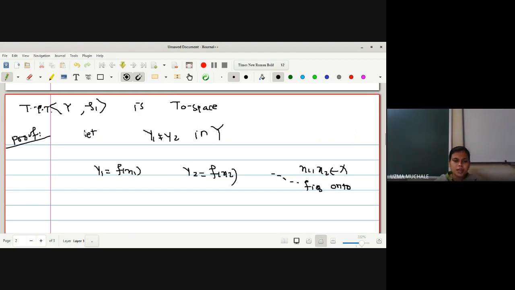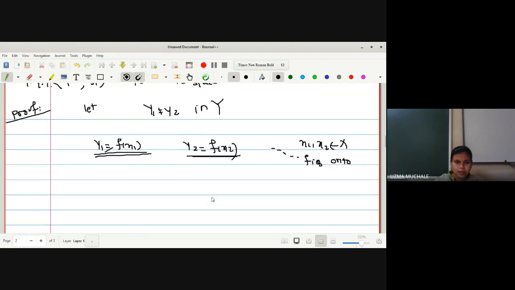Correct? We have started with the assumption, let y1 is not equal to y2 in Y, that is in the codomain, and by the condition of onto, as f is an onto map, we can have the elements x1 and x2 which satisfy this condition.